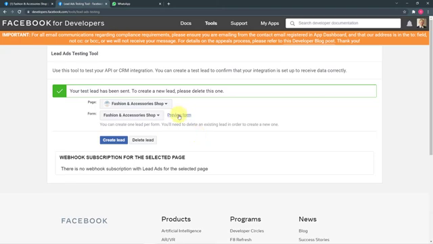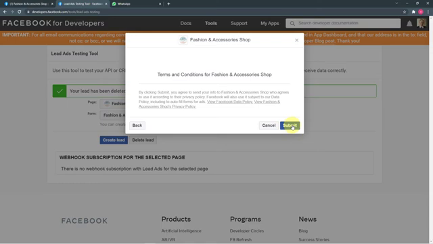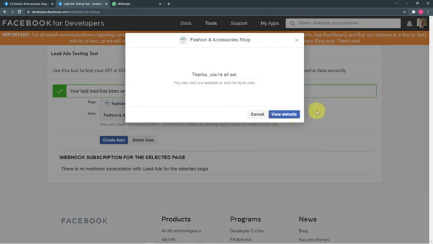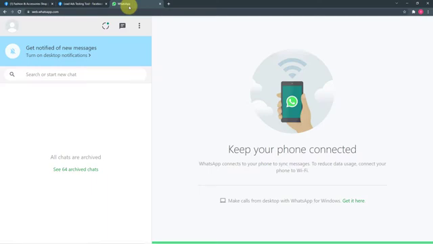So what I will show you here, I'm going to fill this form. Let me show you. This is the lead ad form attached with our Facebook lead ads. So let me just fill it quickly, and you can see I have filled this form here along with the WhatsApp number and the details. Now I'm going to click on next, okay, and submit. So this is how any interested person is going to submit this form. Okay, so you can see it's showing your test lead has been sent. So now we are going to check in the WhatsApp account of this person whose data I have filled, whether this WhatsApp account receives the message from our side along with the business's brochure or not.